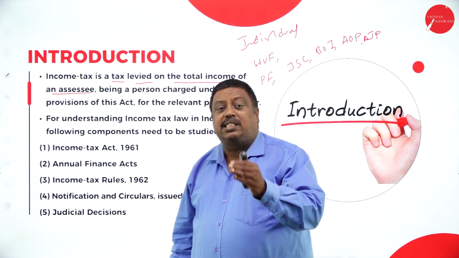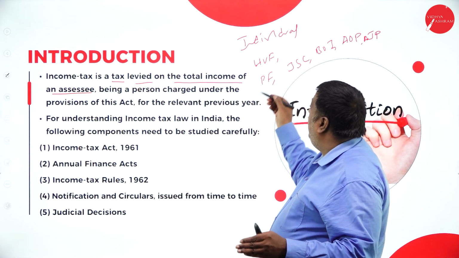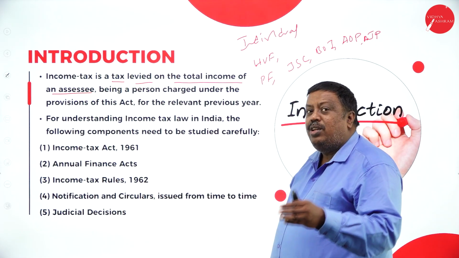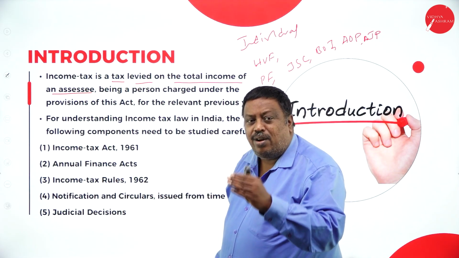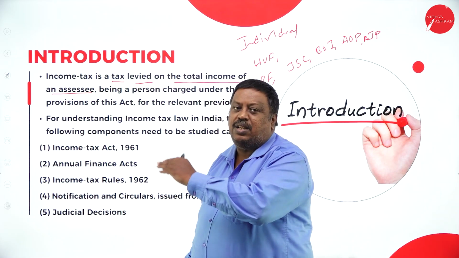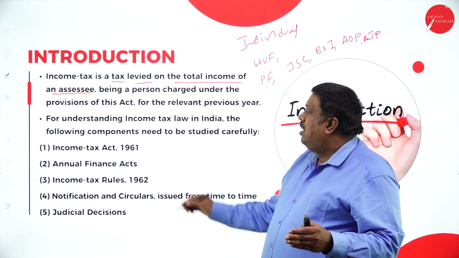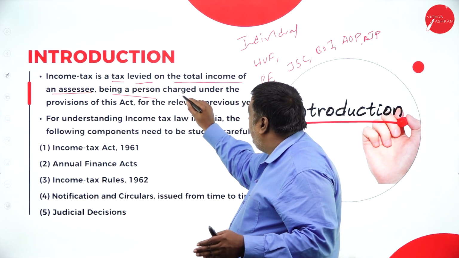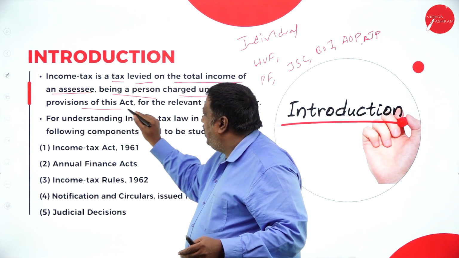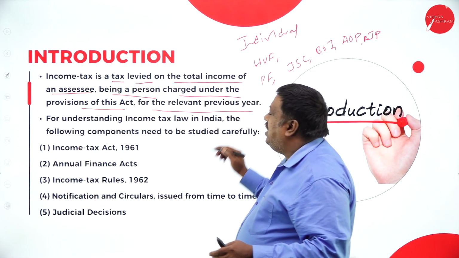Like this, a person may be any one of these according to Section 2 sub-clause 31 of the Income Tax Act 1961. So here, the income tax is a tax on a person charged under the provisions of this Act for the relevant previous year.